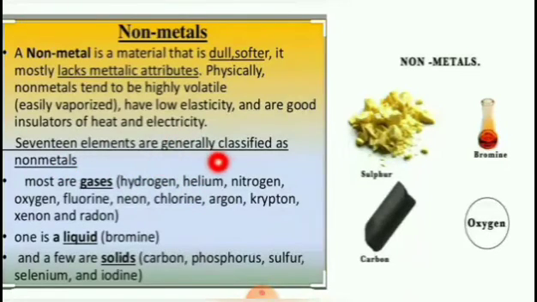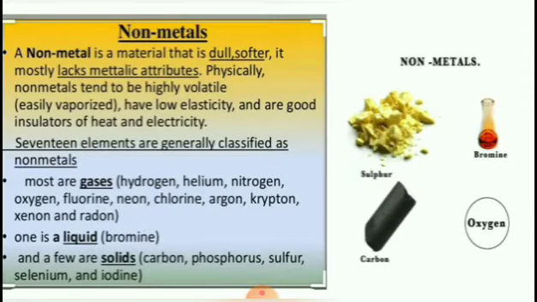17 elements are generally classified as nonmetals. Most are gases: hydrogen, helium, nitrogen, oxygen, fluorine, neon, chlorine, argon, krypton, xenon, and radon. These are the nonmetals in the form of gases. One is a liquid, that is bromine, and a few are solids: carbon, phosphorus, sulfur, selenium and iodine. Clear, children?